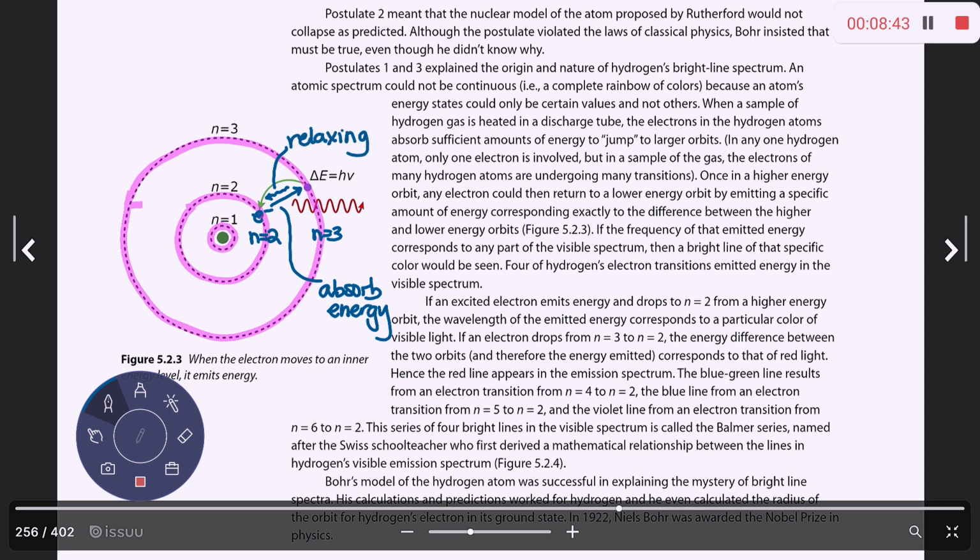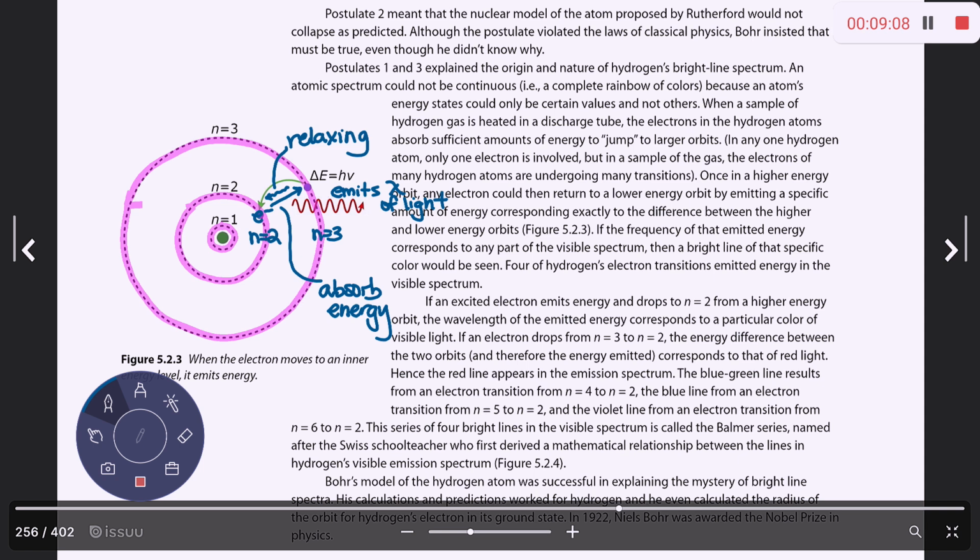So moving from n equals 3 to n equals 2 is relaxing, and as it does that, it emits a wavelength of light. That's what this little red squiggly line is here. Every electron that moves between energy levels will emit a different band of color, which will correspond to the energy that it had absorbed, all right?